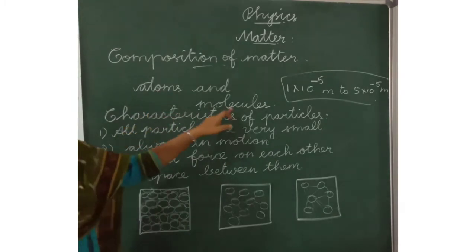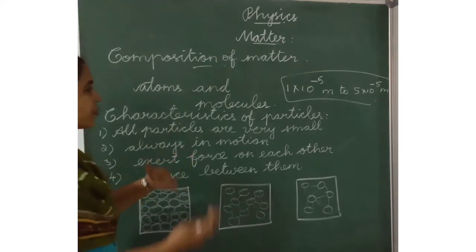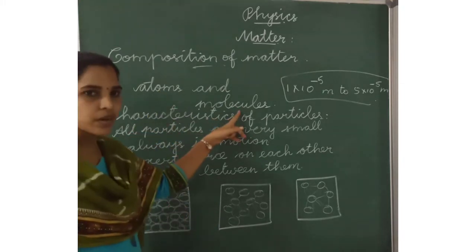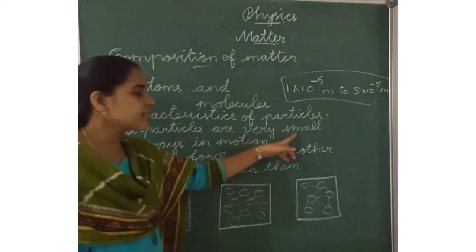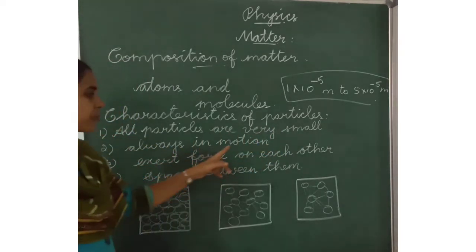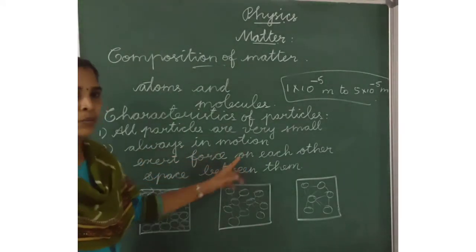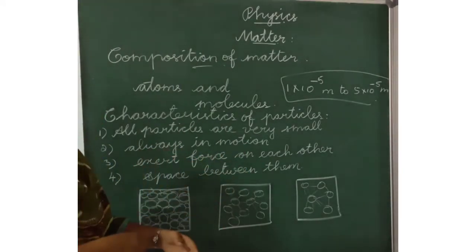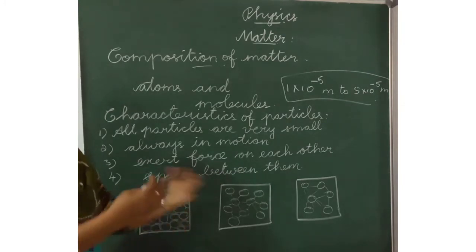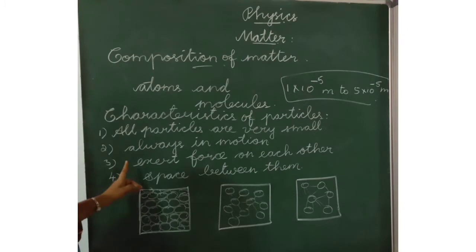Like atoms and molecules. These are the very small particles. Next one is they are always in motion. These particles are always in motion. They move, always moving among each other. Then they exert force on each other.